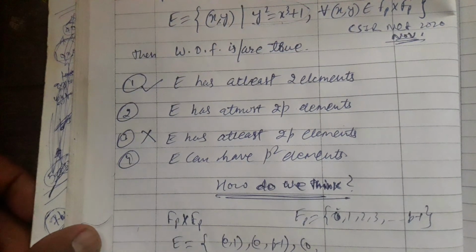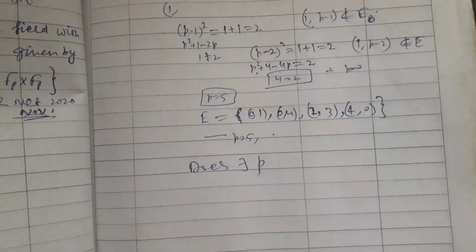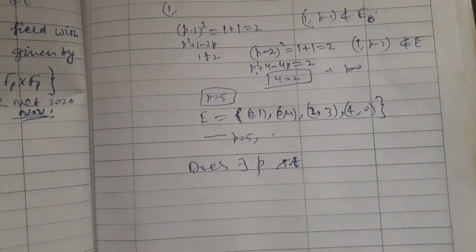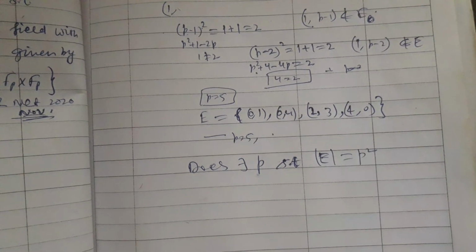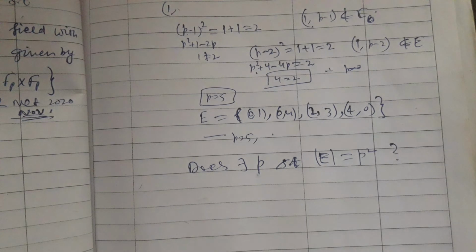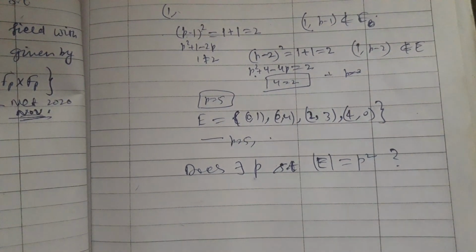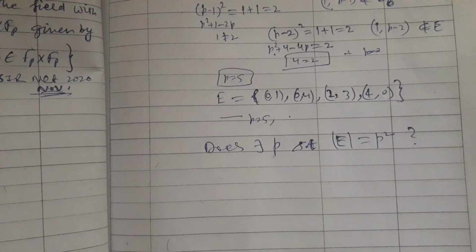Now option 4 says that E can have p squared elements. Does there exist any p such that the cardinality of E equals p squared? My claim is that there does not exist any such p.